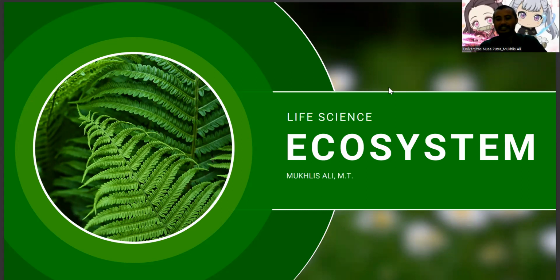Okay, in this session, we will talk again about our course, Life Science, and we will talk about ecosystem. What is ecosystem? Ecosystem is a structural and functional unit of ecology, which has interaction between living things in the system and surrounding environments.